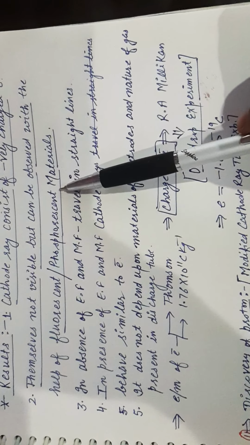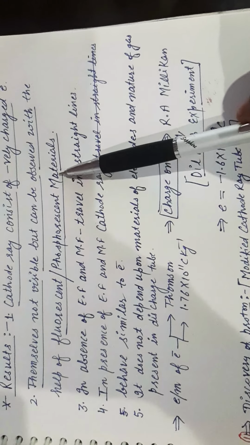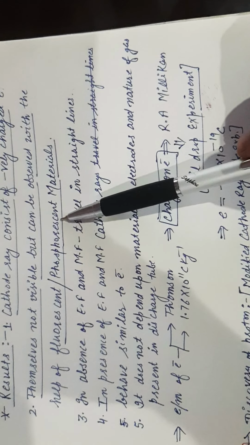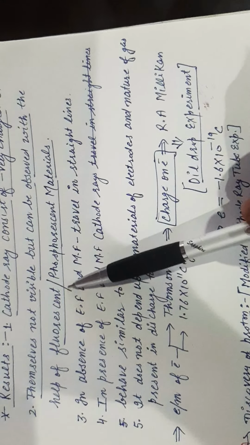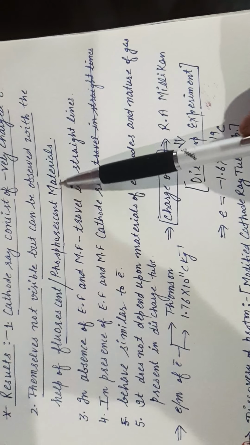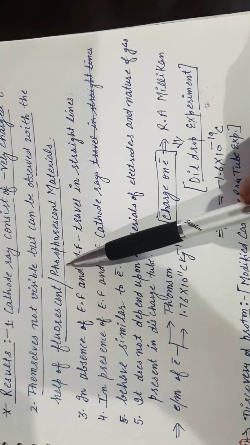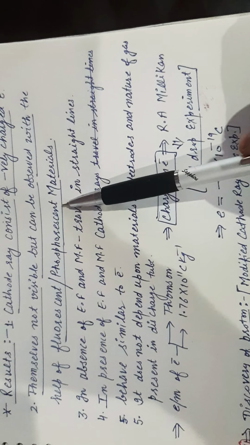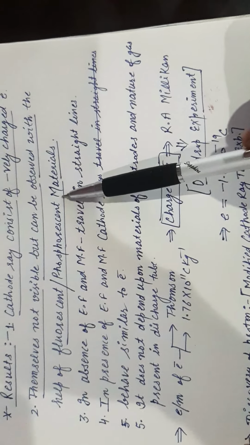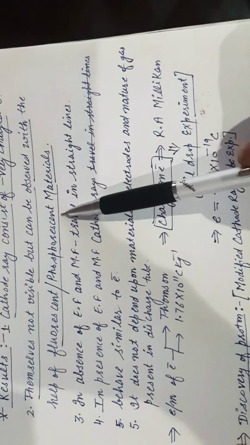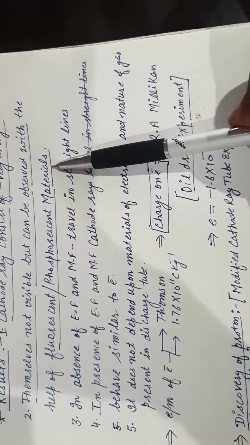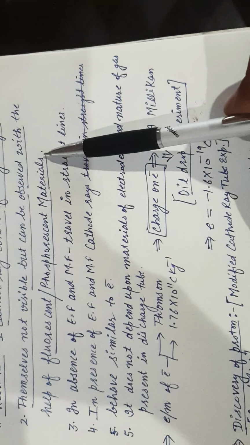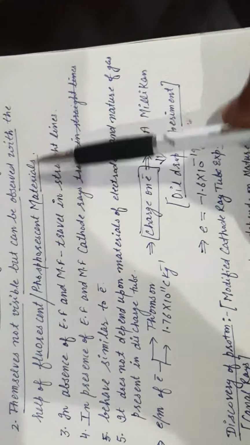These are not visible, but their presence can be seen when we coat the perforated anode with some fluorescent or phosphorescent materials. What do we mean by fluorescent and phosphorescent? Those that give rise to a spark on striking, which gives rise to light, an indication of light, giving the appearance or feeling of the presence of some particles.